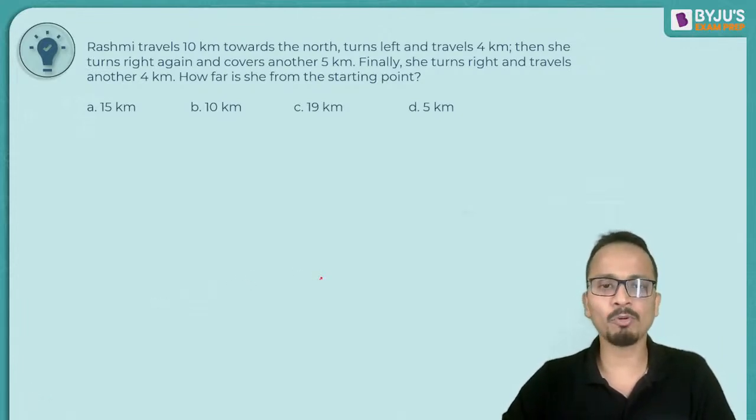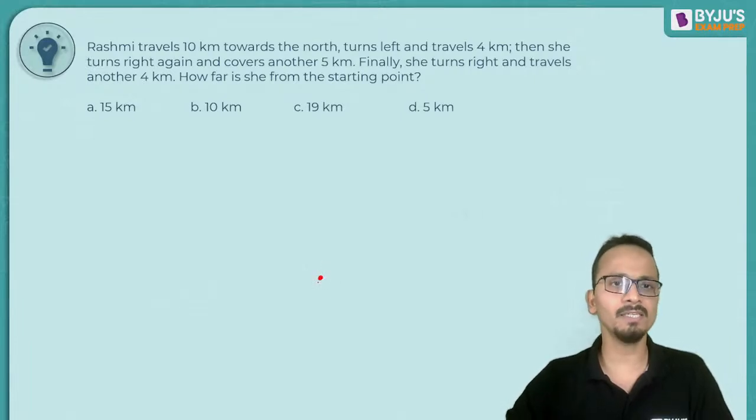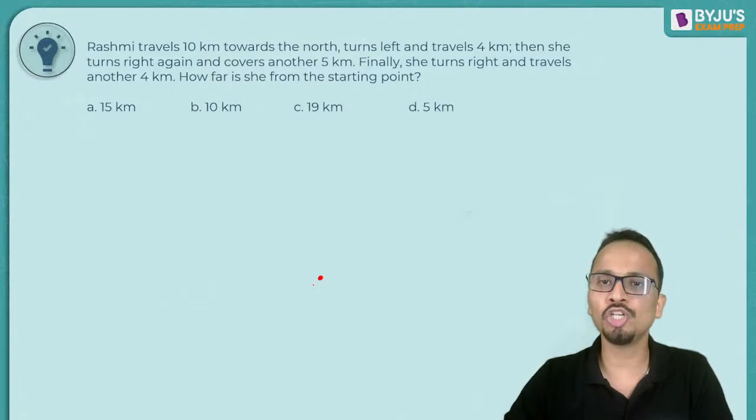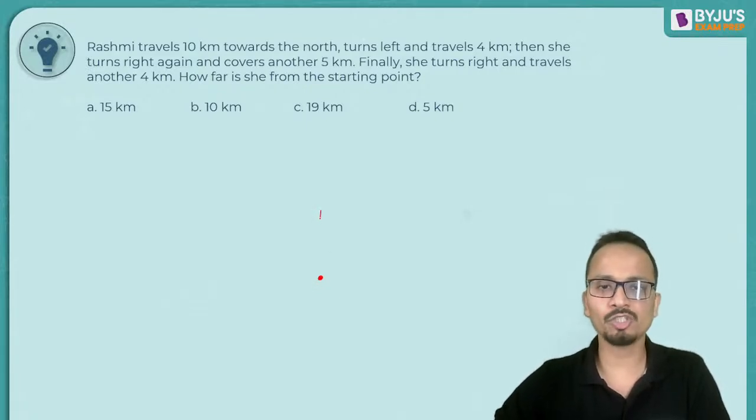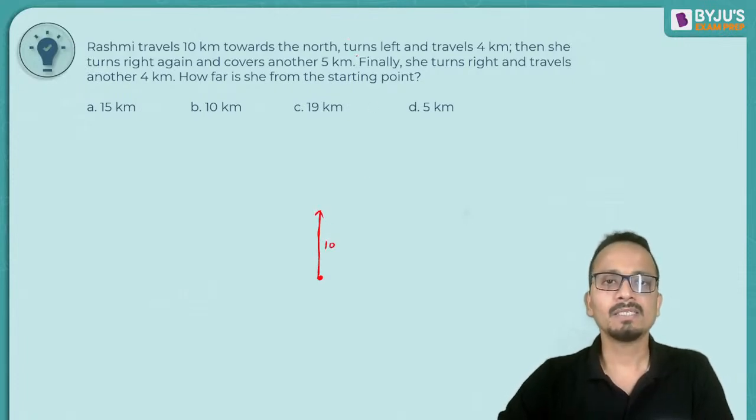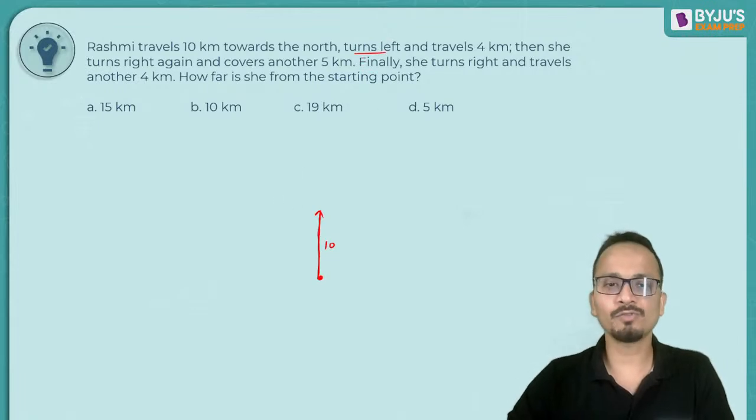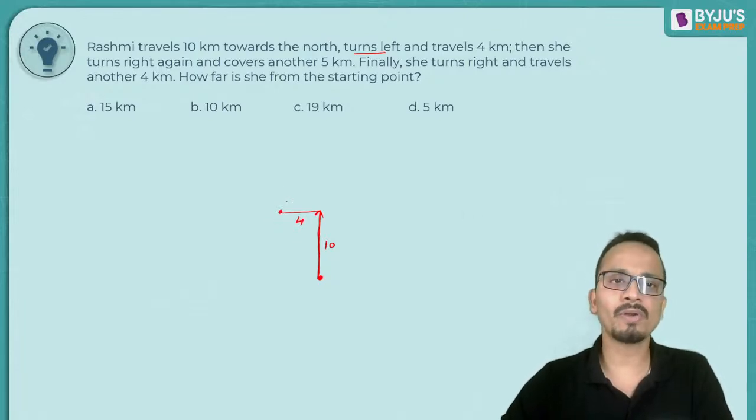So let's say this is the point from which Rashmi has started. So first of all, she travels 10 kilometers towards north. So upwards on the screen, 10 kilometers. Turns left and travels 4. So from here, turns left and she traveled 4 kilometers. Then she turns right again and travels 5 kilometers.